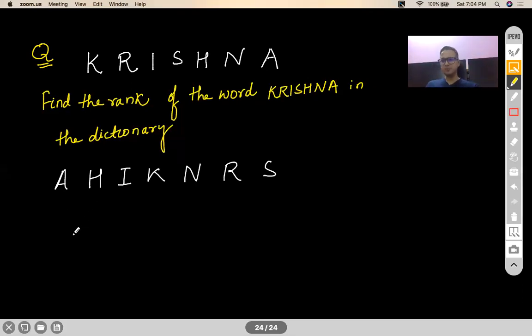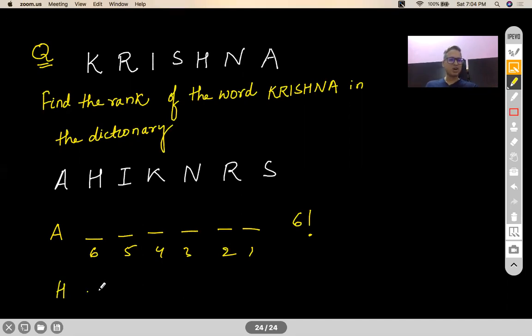Now, let us figure out what would be the rank of Krishna by figuring out how many words will precede Krishna. So can I say all the words that begin with an A alphabet will definitely be above Krishna? So how many words do you think begin with an A? So you'll say this can be filled in 6, 5, 4, 3, 2, 1, which is actually 6 factorial. So 720 words will start with A.